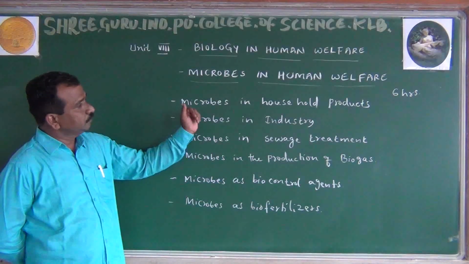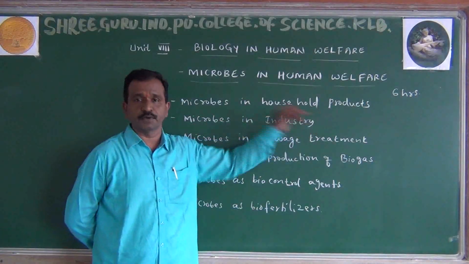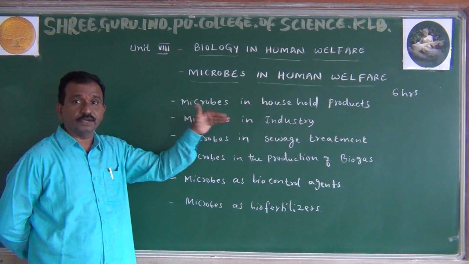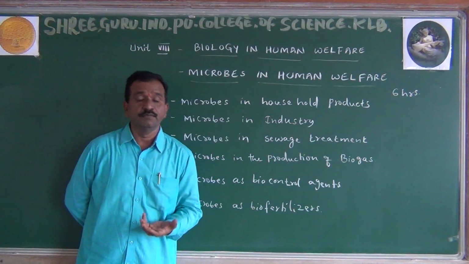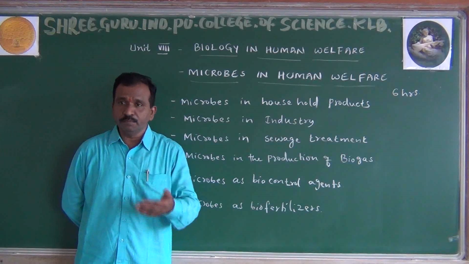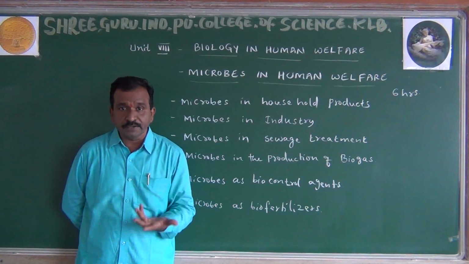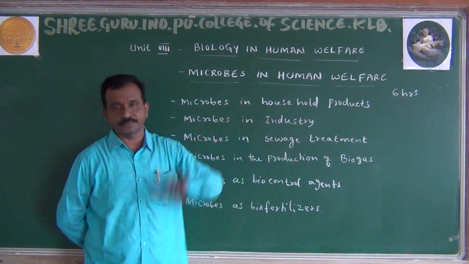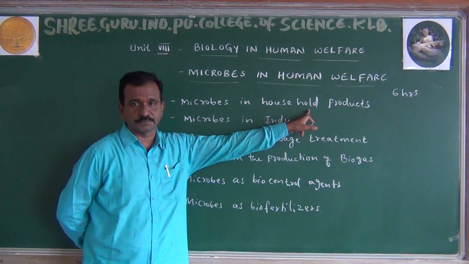First, as an introduction, microbes in household products. How are these microorganisms used regularly? What kind of food do we prepare at home? Curd, idli, dosa, and bread. All these food materials are prepared using microorganisms. So these are found as household products.